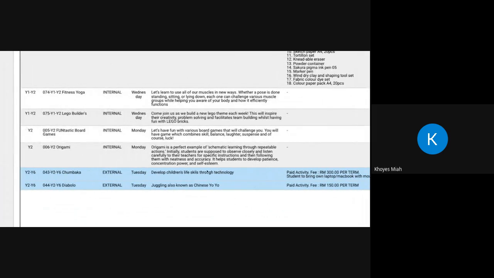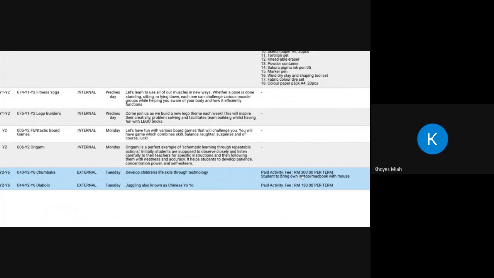So for example, if I want my daughter in year 2 to take 043, which is Chumbaka, I'll have to pay 300 ringgit per term, and also bring their own laptop or MacBook with a mouse to the CCA activity. So I need to decide at that point whether I am able to pay 300 ringgit per term and also provide my daughter with a laptop or MacBook and a mouse in order to do that CCA.